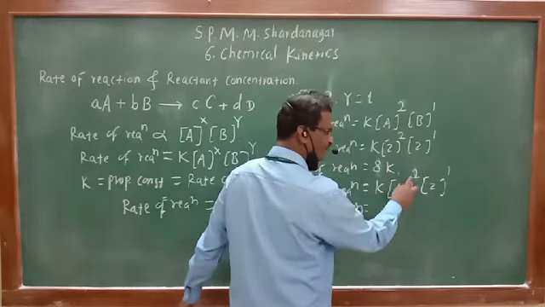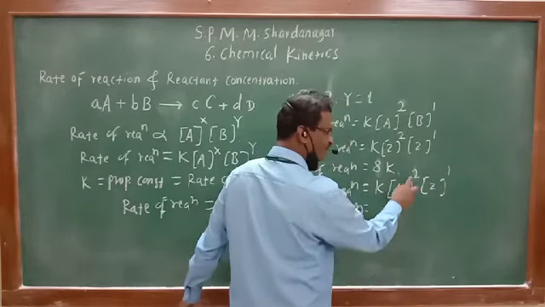So what happened? How many times is the rate increased? We have increased the concentration only double, to become 4. How many times is the rate of reaction increased? Rate of reaction is increased by 4 times. 8 become 32. 8 multiplied by 4 is equal to 32.